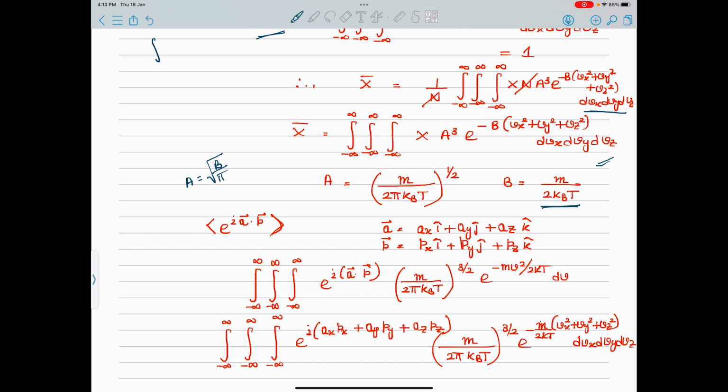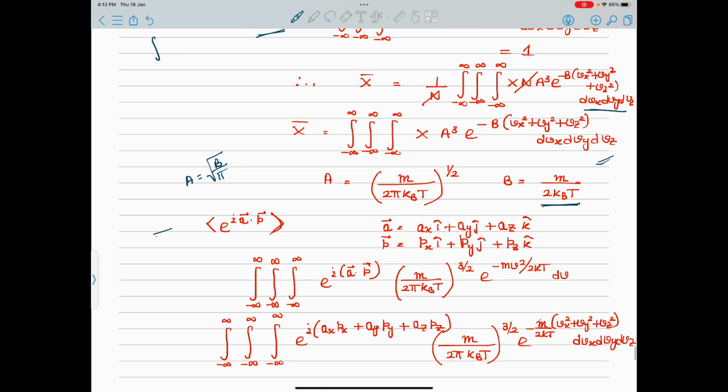So taking the average of e to the power iota a dot p, this is the question which asks you to take its average and find out the value of this particular thing.